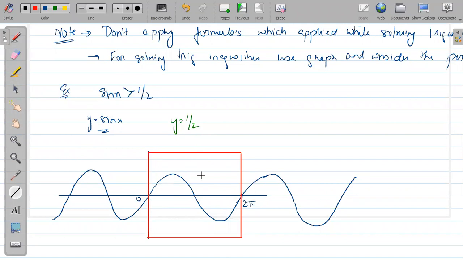Now y equal to sin x is this one. Y equal to half is which graph? This is the y equal to half graph. This is y equal to half. This is the y equal to sin x graph, obviously.